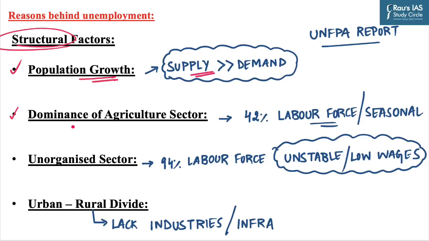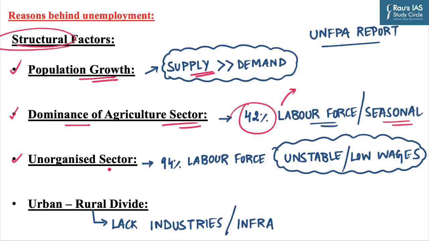The second point is dominance of agriculture sector. As we all know, a significant portion of population is engaged in agriculture sector, which is often characterized by low productivity and seasonal employment. And the data which you can quote from the NSO, around 42% of the labor force is engaged in agriculture sector. Hence, we need to shift the labor force from agri sector to the manufacturing sector, which is more labor intensive.